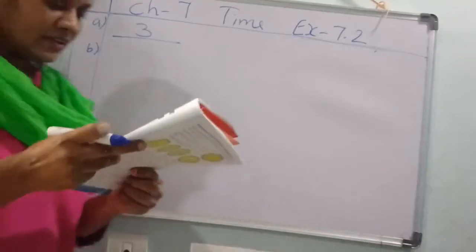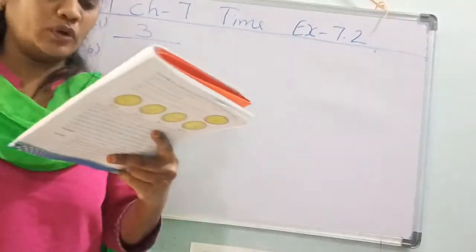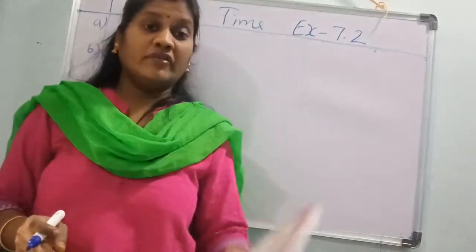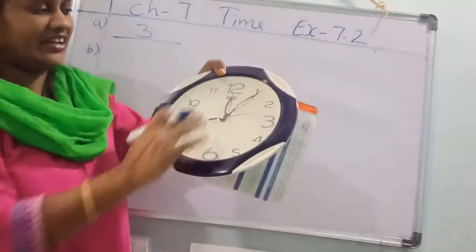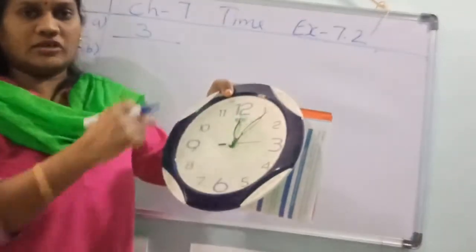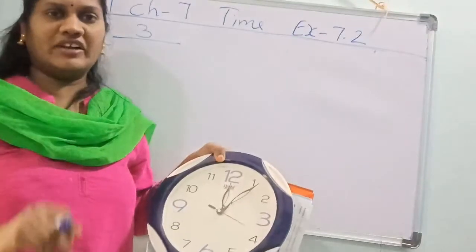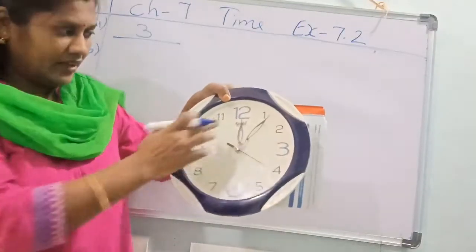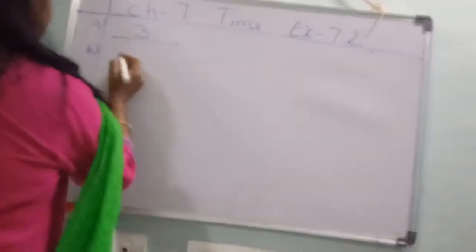Second one. The dash hand takes 1 hour to go around the clock. Which hand? See, in this clock, which hand will take one round? If it takes 1 round, 1 hour will come. Which hand? Minute hand.